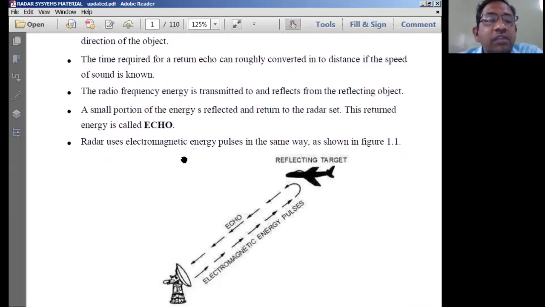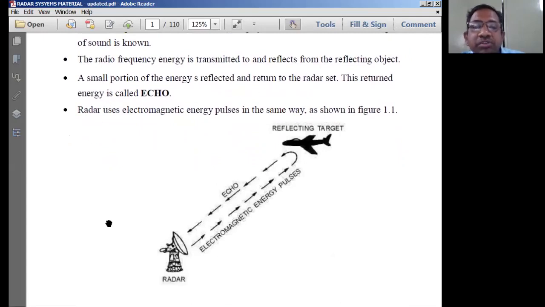Similar to that, we have the radar operations. The radio frequency energy is transmitted to and reflected from the reflecting object. A small portion of the energy is reflected and returned back to the radar set. This return energy is simply called an echo signal. And now this echo signal is processed at the radar system to understand the particular target condition. This is the main thing we are going to do in our entire subject.